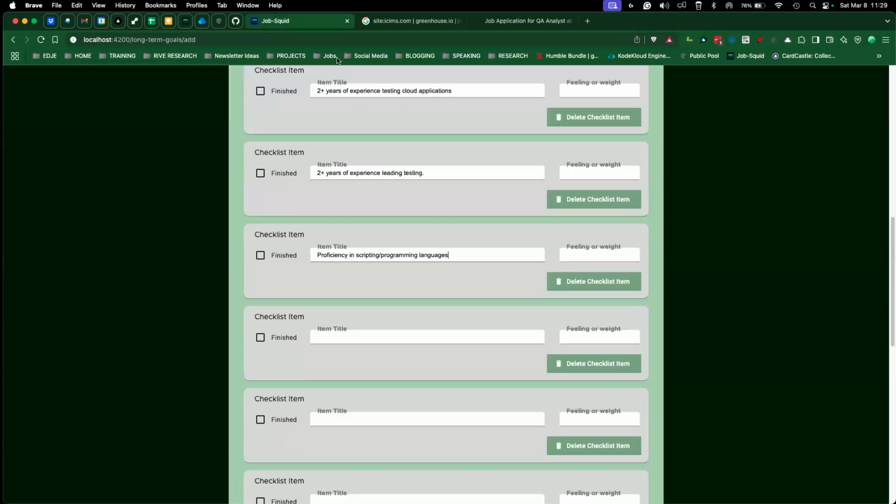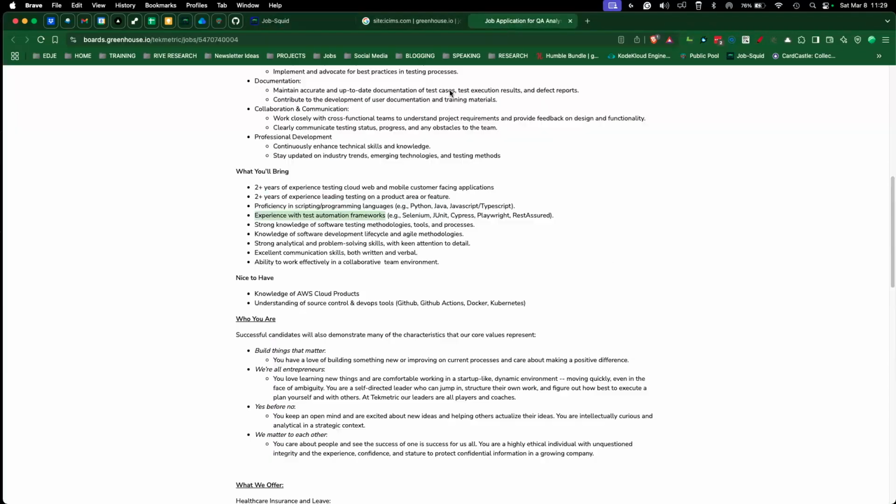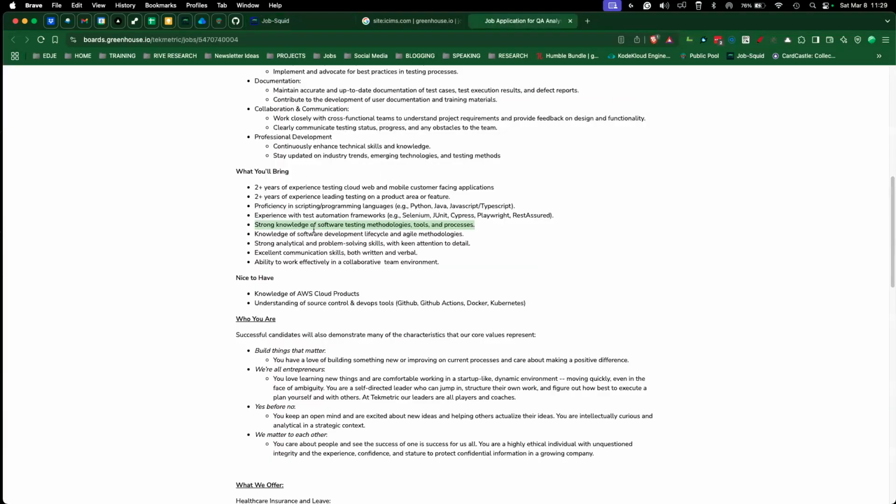Experience with test automation frameworks. Ooh, yes. That's a good one. And keep going here. Strong knowledge, software testing methodologies, tools, and processes. Okay. We could definitely shorten that one down. We're just going to say software testing, methodologies, tools, and processes is one of the things we need.